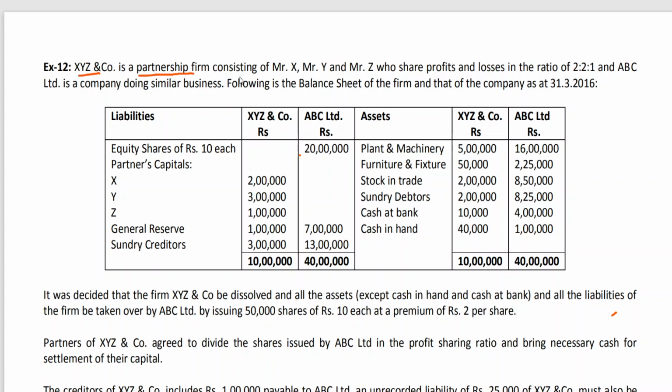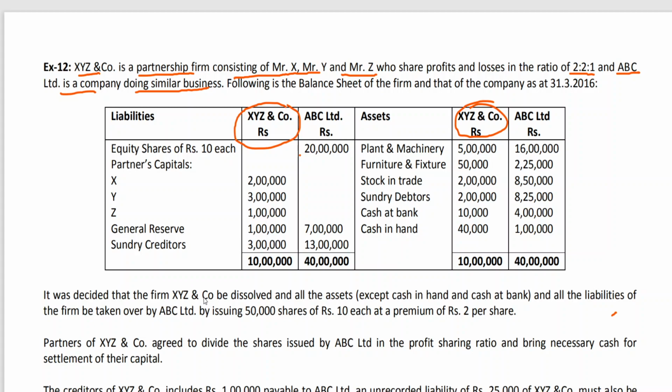XYZ and Co is a partnership firm consisting of Mr. X, Mr. Y and Mr. Z who share profits and losses in the ratio of 2:2:1. And ABC Limited is also a company doing similar business. Following is the balance sheet of the firm and that of a company as at 31st March 16. That means we have the company balance sheet doing the same business, and we also have the balance sheet of the partnership firm, XYZ and Co. Then you get the information of assets and liabilities that we can read later on.